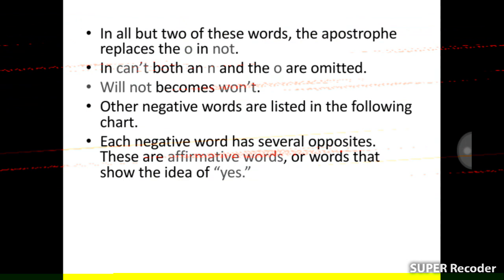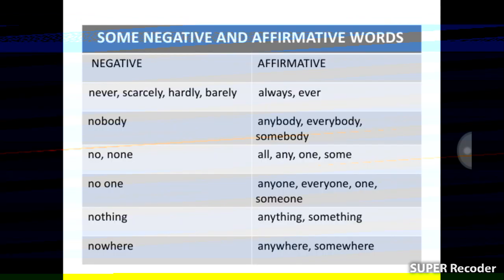Each negative word has several opposites. These are affirmative words, or words that show the idea of yes. Some negative and affirmative words: never, scarcely, hardly, barely; affirmative: always, ever. Negative: nobody; affirmative: anybody, everybody, somebody. Negative: no, none; affirmative: all, any, one, some. Negative: no one; affirmative: anyone, everyone, someone. Negative: nothing; affirmative: anything, something. Negative: nowhere; affirmative: anywhere, somewhere.